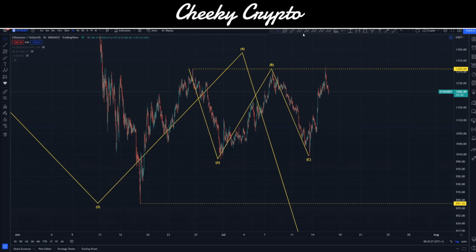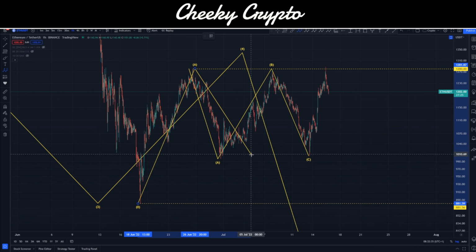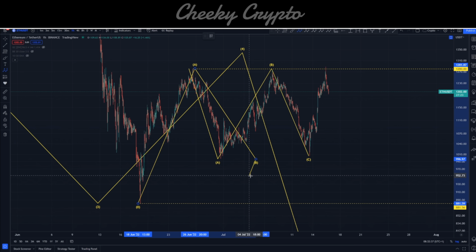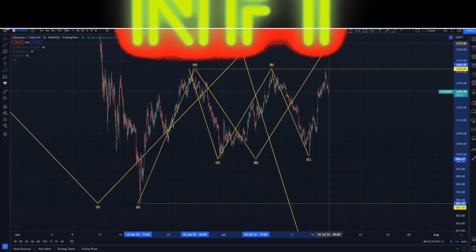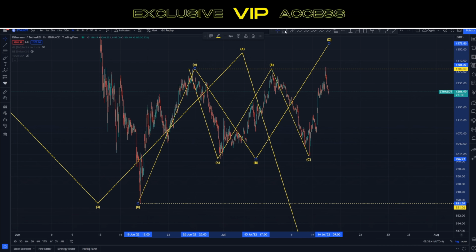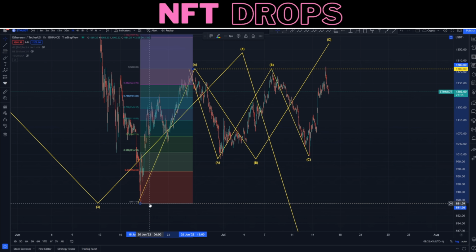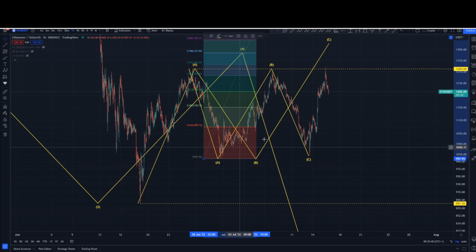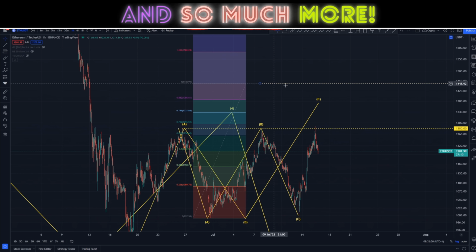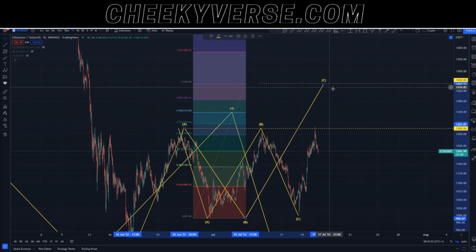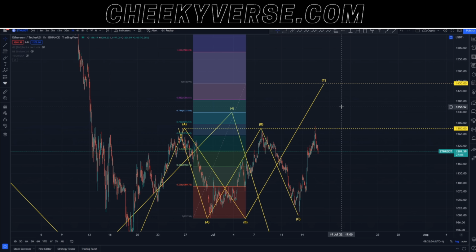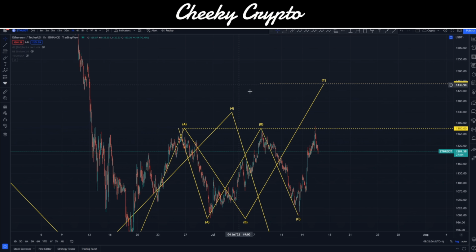Very boring. But what this does mean, however, is that from our low level down here at $881 up to our high of 1,280, down to our low of our A wave down here, which is now actually a B wave, it shows that we should be progressing on up. And we can take our measurement here for Ethereum down to this low point just here, move this over to the low of our A wave, and we can now see that we should be heading right back up to our $1,450 on a 1-to-1 ratio.